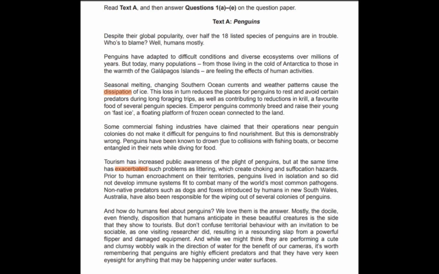Penguins have been known to drown due to collisions. So because of this commercial fishing, they can be drowned because they are colliding with the fishing boats. The second problem is for them to become entangled in their nets. It means they get caught in the nets while diving for food. So these are the three things, and you can write any two of them, right?